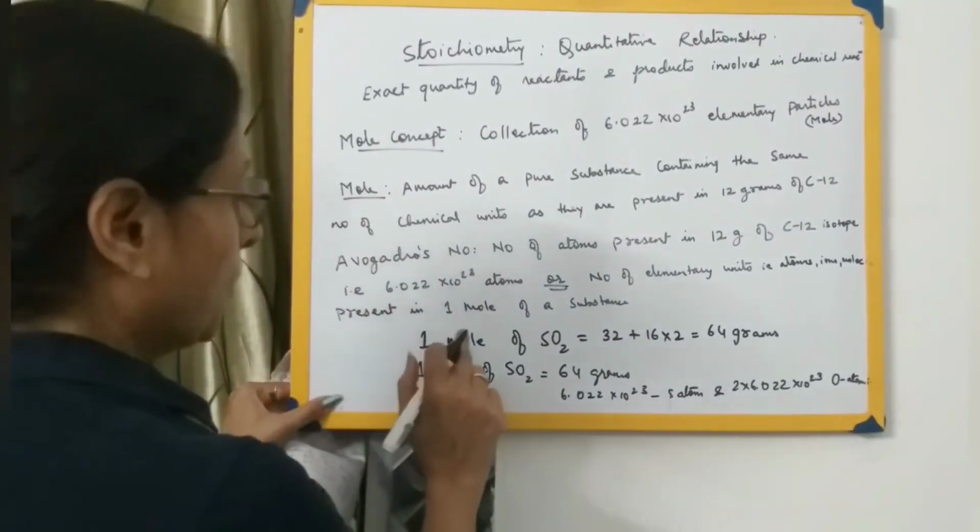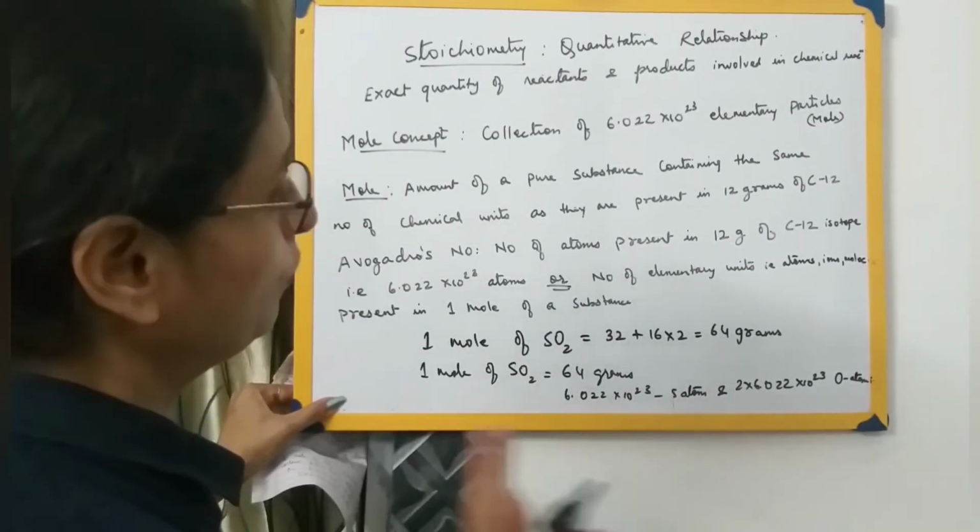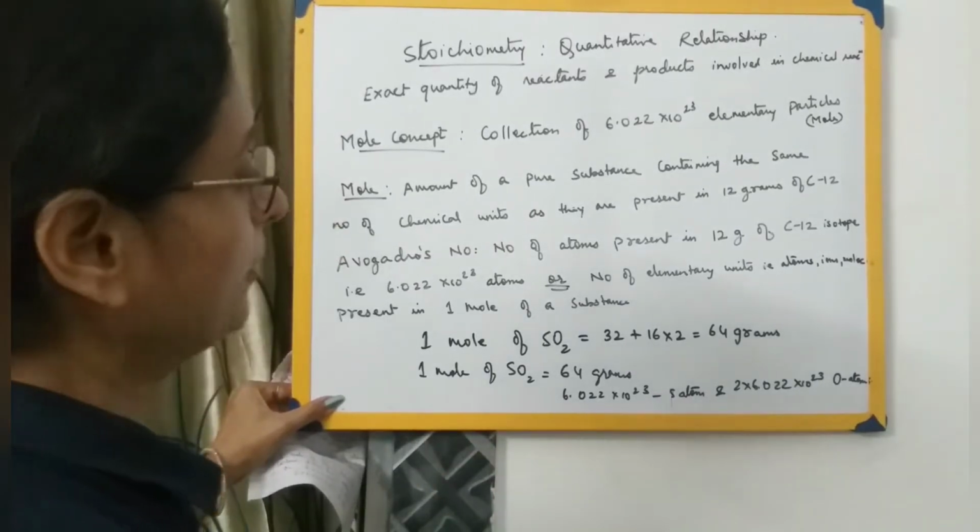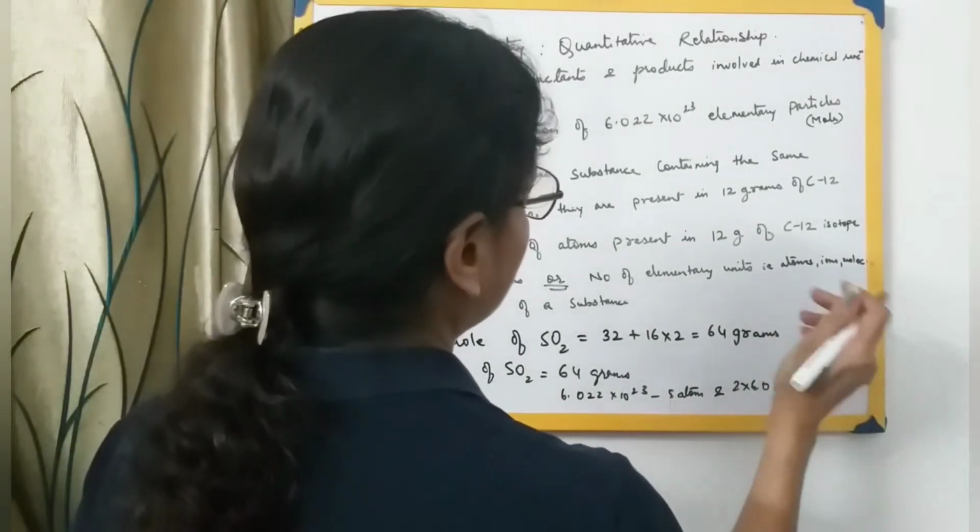The volume occupied by 1 mole of a substance is called the molar volume.